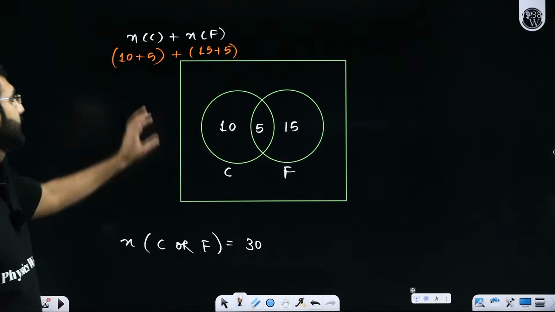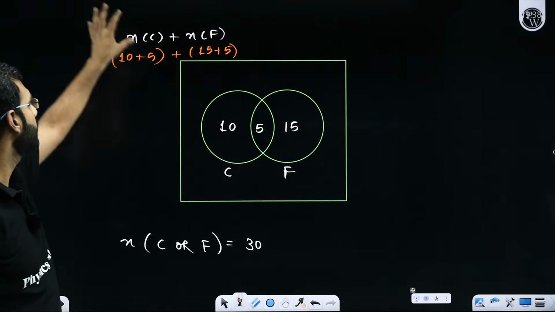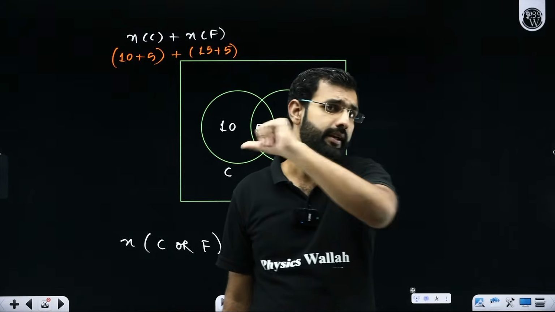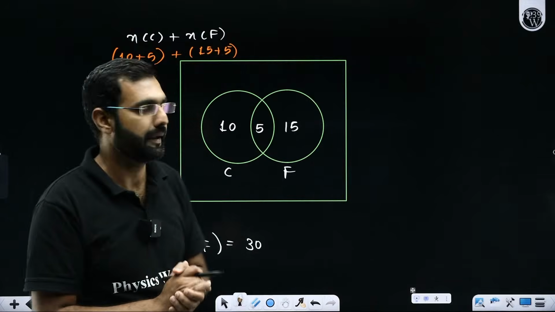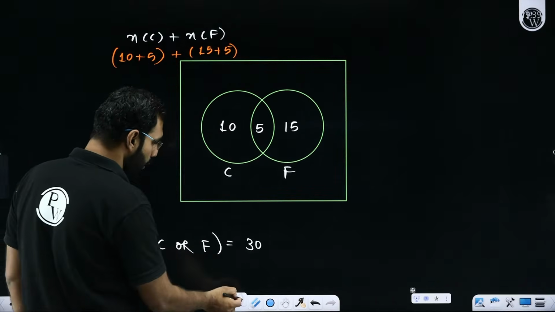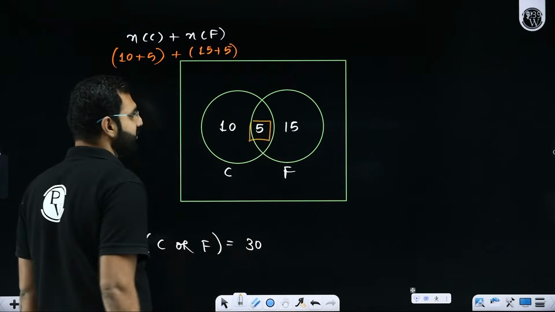But when you did this by simply adding the number of people who like cricket with number of people who like football, I think I am making a mistake. Can somebody in the comments tell me what mistake I am committing here? Sir, the only problem is that you are making a mistake by calculating this 5 twice.